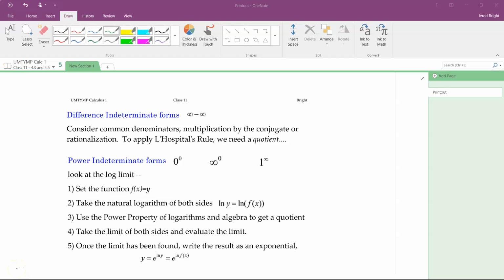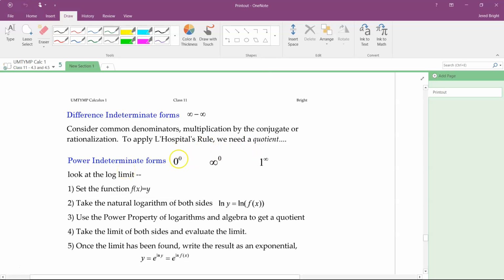So we've seen some examples with L'Hopital's rule. Let's get some practice with some other types. So remember that there are other indeterminate forms. A couple of them are if we have infinity minus infinity. And so here, oftentimes what we're going to try to do is get a common denominator or something like that. Get to a place where we have a single rational expression and then go from there.